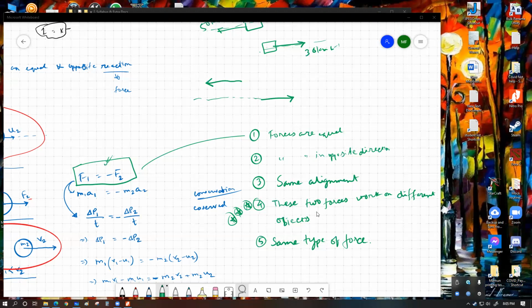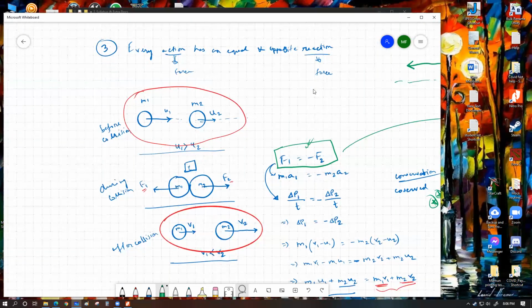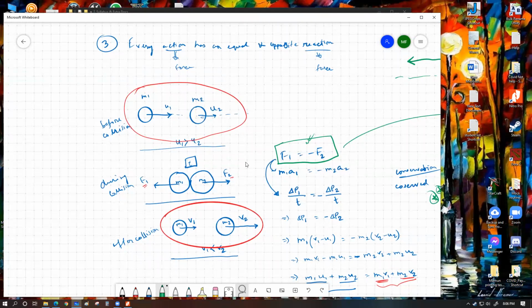Achha, number 4. Could you repeat the explanation of number 2? Number 3. 2. Yeah, this means that the two forces must have the same line of action. Same line of action means, in this case, if you have a look over here, the way I've drawn these two forces, that they have the same working alignment. It's not possible that one force works in one direction, the other force might work in the opposite direction, but not in the same alignment. That's not going to happen.